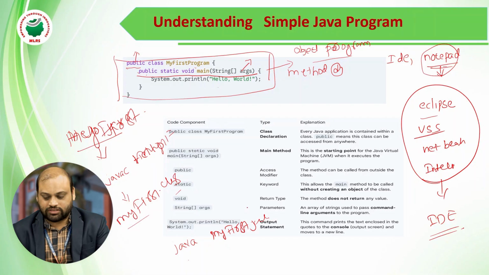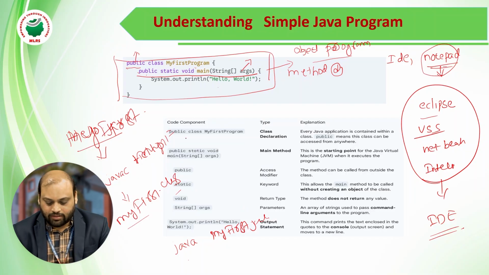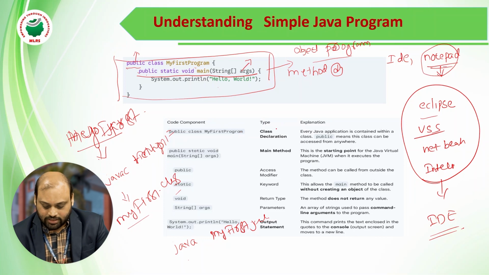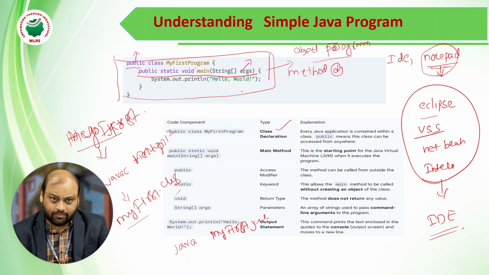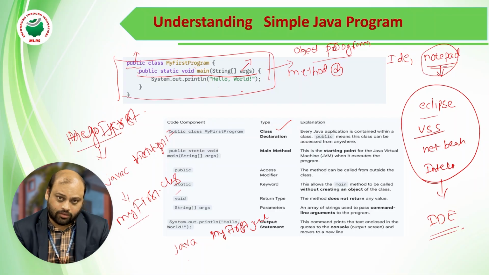So this is the simple Java program. Here, public class MyFirstProgram is nothing but the class declaration. Every Java application is contained within a class. A class may or may not contain the main method, but some method will be there.